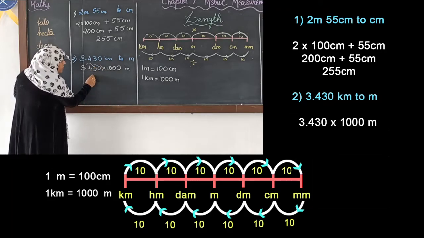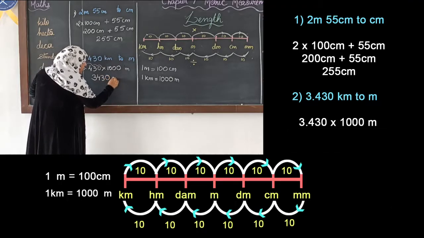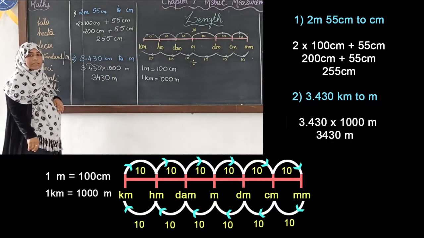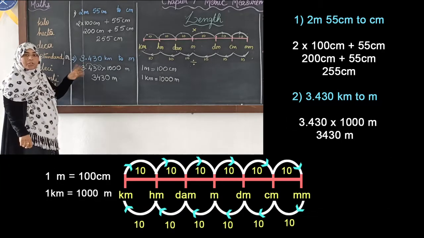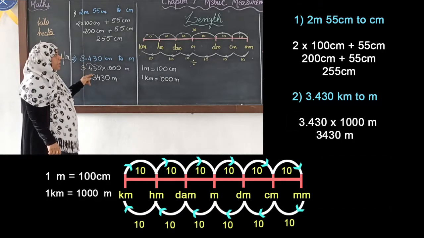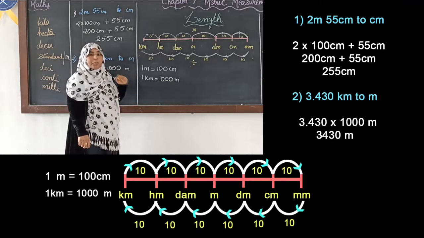So the answer will be 3430 meters. This is how we convert kilometers to meters, from bigger unit to smaller unit. When we convert a bigger unit to a smaller unit, we have to multiply. And with what do we multiply?